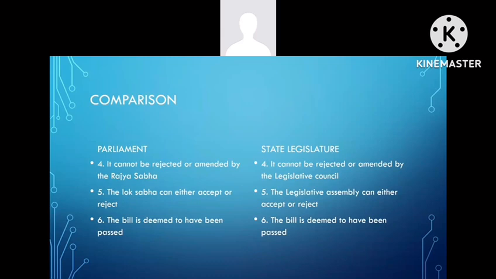Then coming to Parliament. Sixth one, if the Lok Sabha accepts any recommendation, the bill is then deemed to have been passed by both the houses in the modified form. State legislature. Sixth one, if the Legislative Assembly accepts any recommendation, the bill is then deemed to have been passed by both the houses in the modified form.